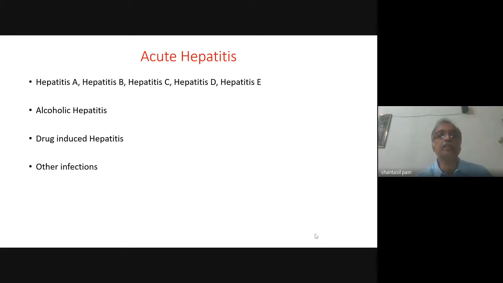The second group of drugs that are important in our context are the antiretroviral drugs. Among the antiretroviral drugs, the NNRTIs are hepatotoxic. Previously, we were using nevirapine, which is very much hepatotoxic, but we are not using nevirapine nowadays. Until recently, our preferred regimen consisted of efavirenz, and efavirenz is also a potentially hepatotoxic drug. So, when you start a patient on antiretroviral drugs, you have to be very careful whether the patient is developing features of acute hepatitis or not.